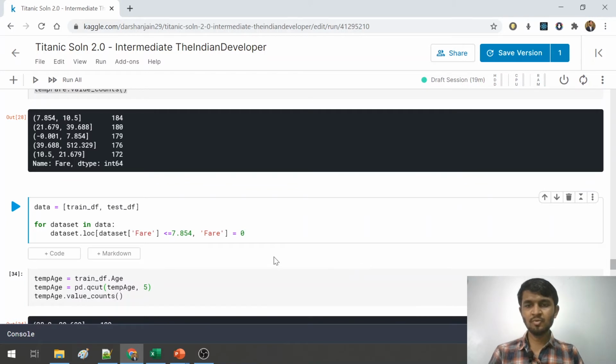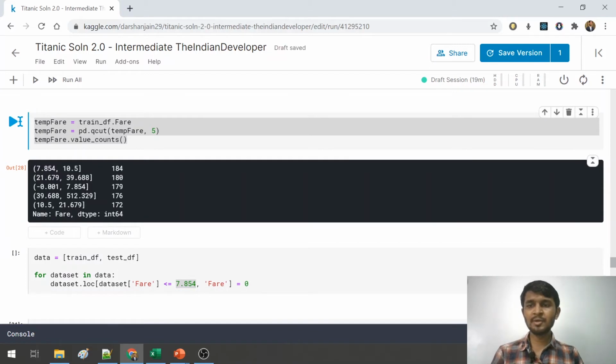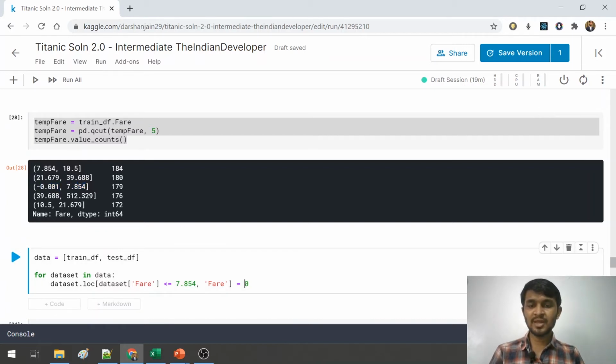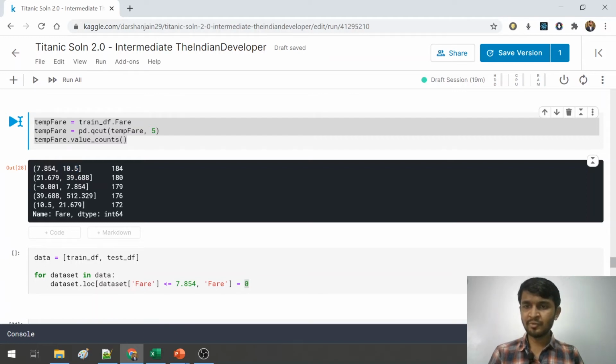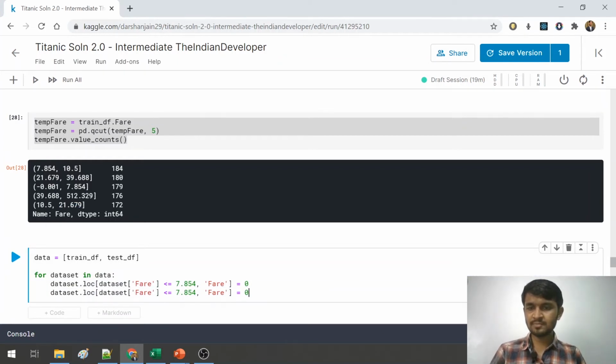Now you may ask from where did I get this value 7.854. If you can see here, all the values falling in range of minus 0.001 to 7.854, we will give them value as 0. For all the values from 7.854 to 10.5, we will give value as 1. From 10.5 to 21.679, 2, and so on and so forth. So let me just copy this code here.